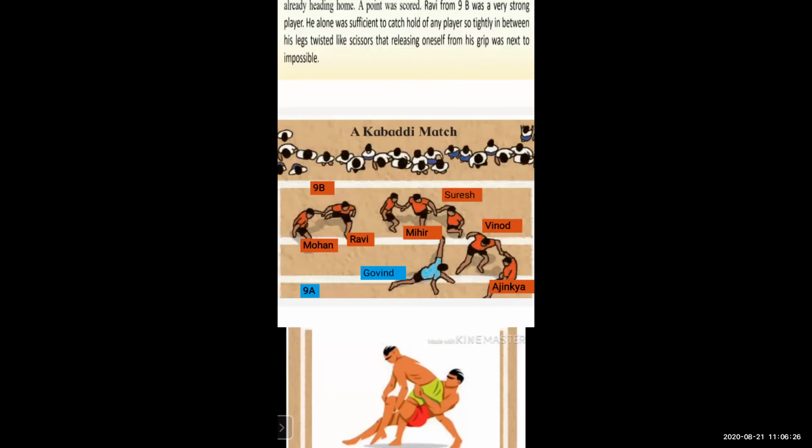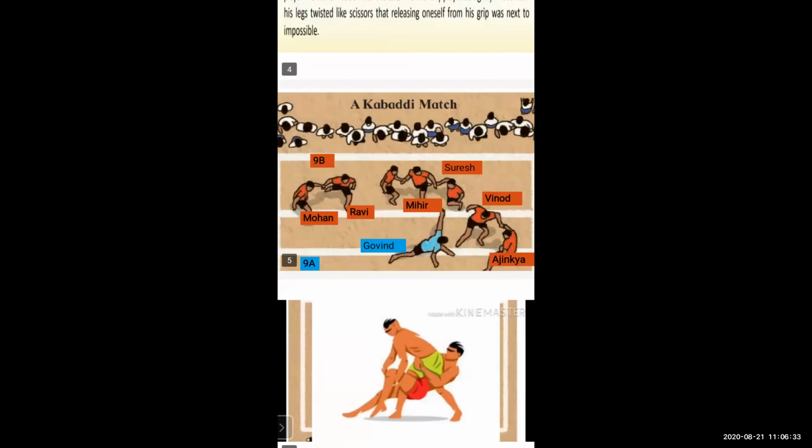His legs twist like a scissor. As you can see in this picture, student, he can hold tightly with his legs like a scissor and twist. And it is impossible for the raiders to grip out, that means to move out. It is impossible because Ravi is a very strong player.